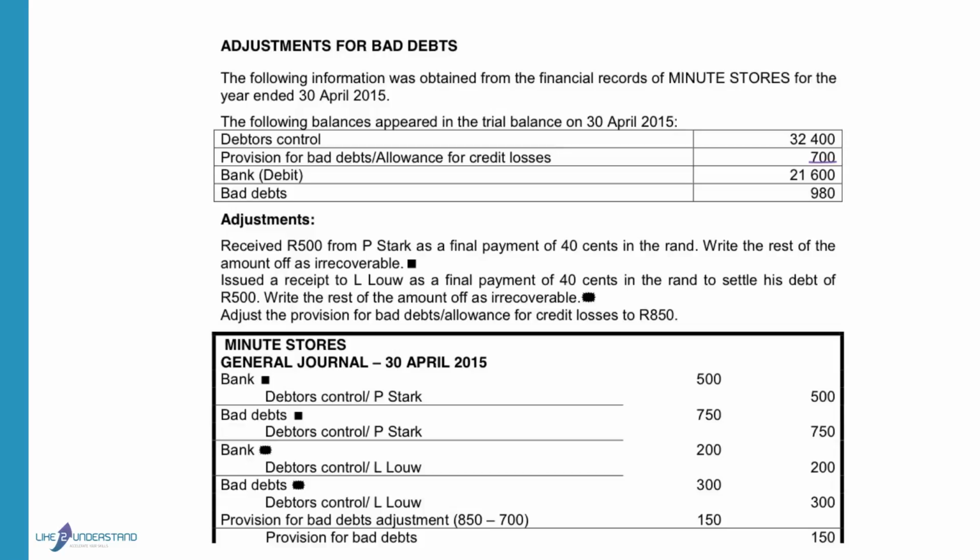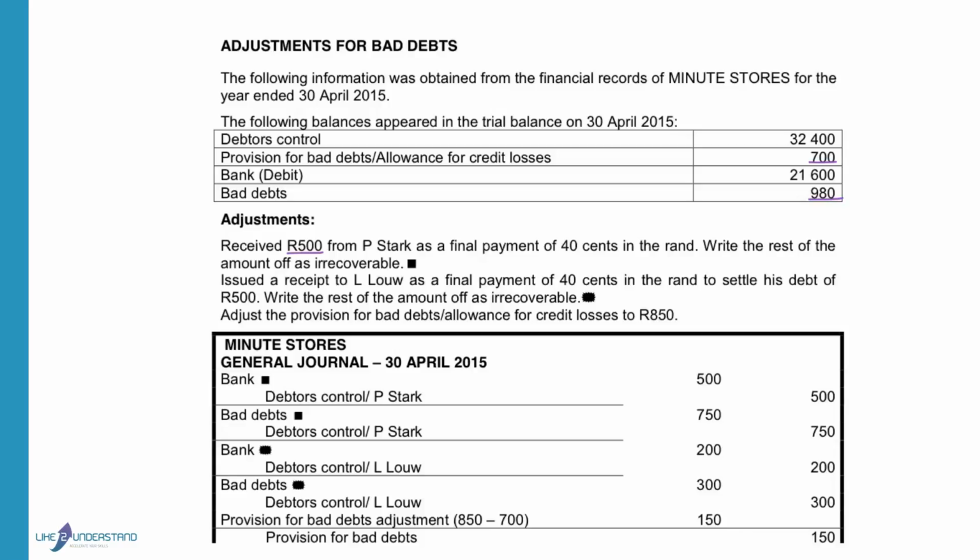The allowance for credit losses or provision for bad debts balance remains in the books from one year end to the next year end. So only at the end of the financial year do we adjust this figure to the figure that we think that we can lose in the future. The bad debts that was actually written off during this year was 980.